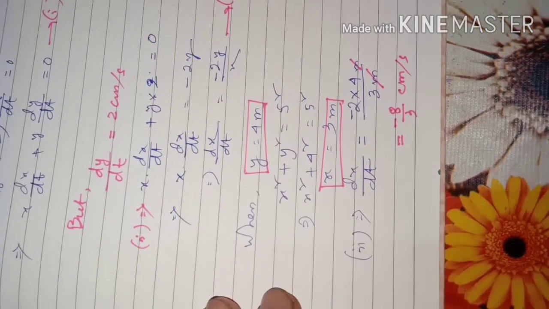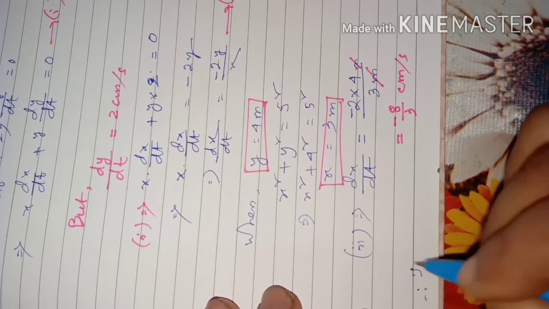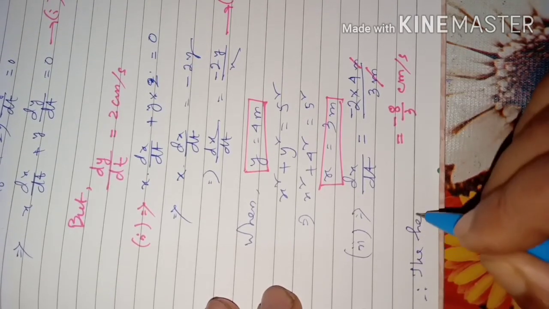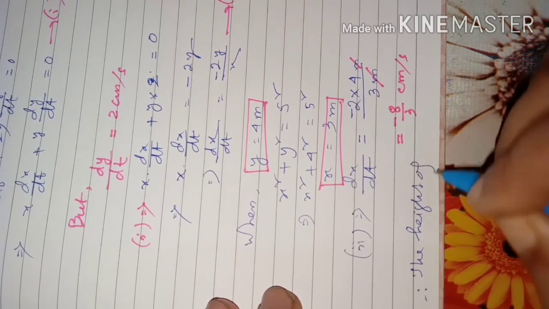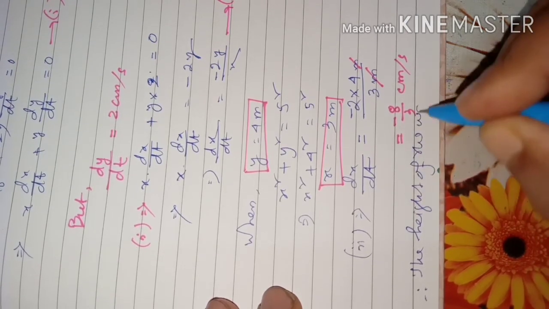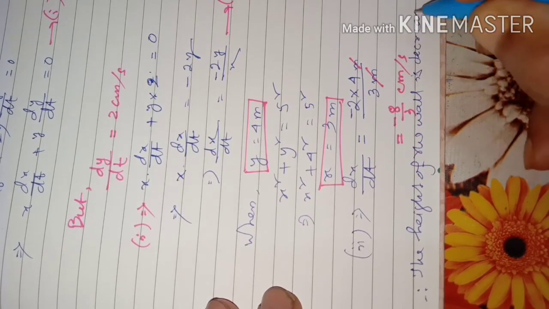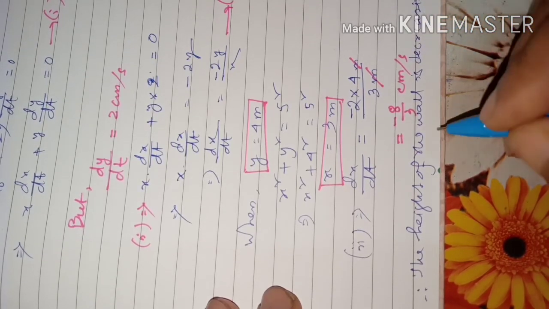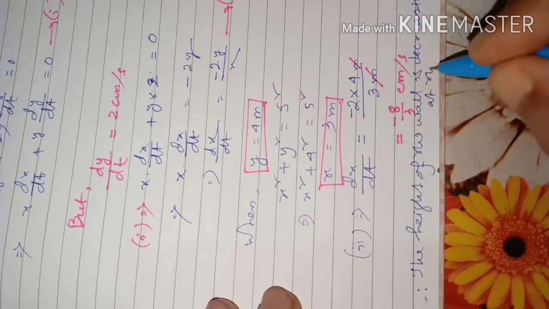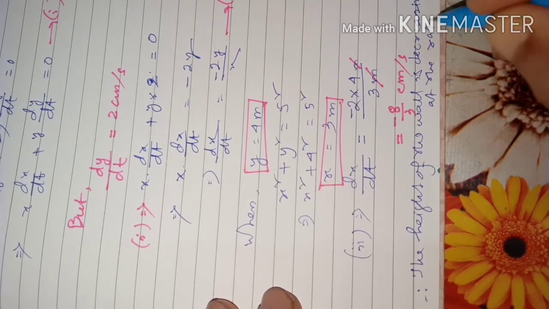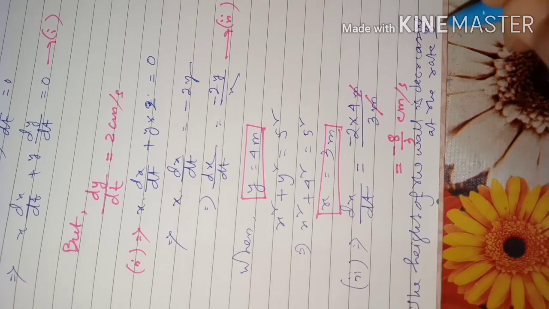Therefore we write a line here, therefore the height of the wall is decreasing at the rate of 8 by 3 centimeter per second.